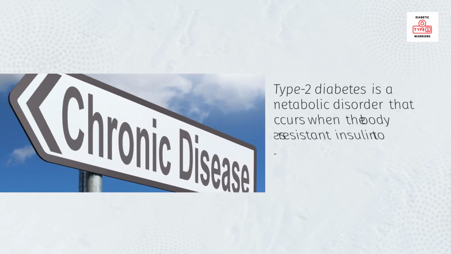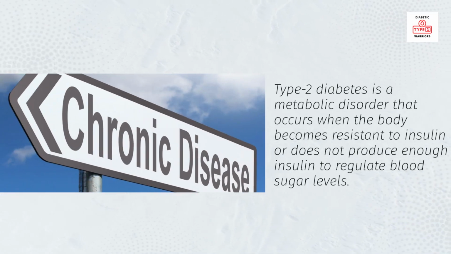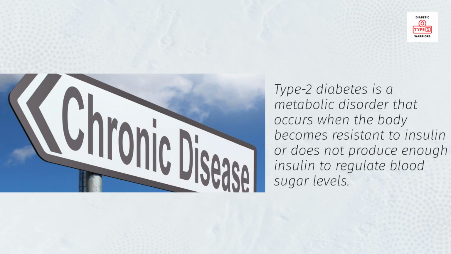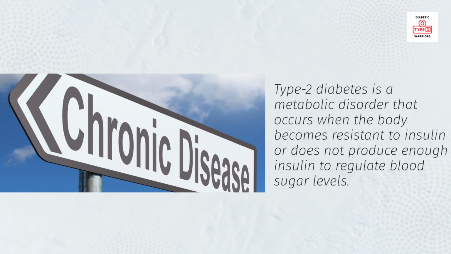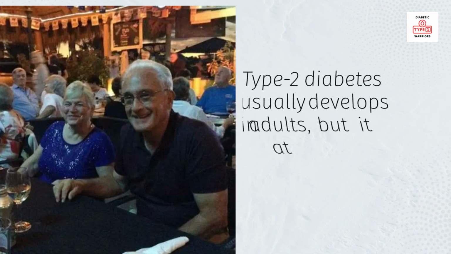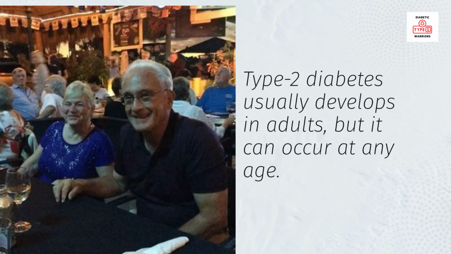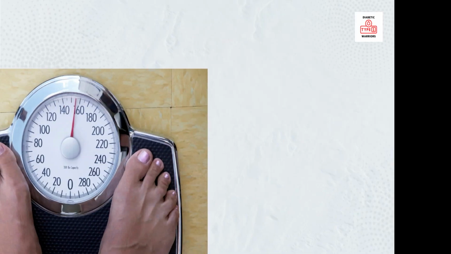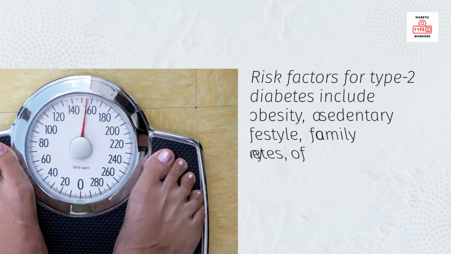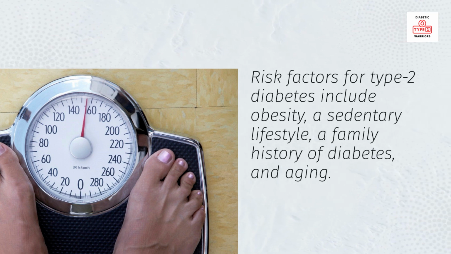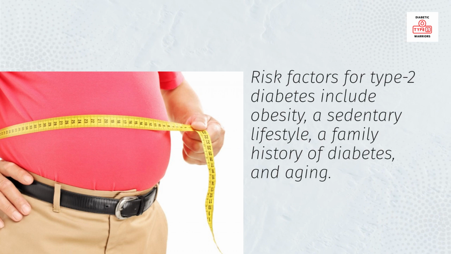Type 2 diabetes is a metabolic disorder that occurs when the body becomes resistant to insulin or does not produce enough insulin to regulate blood sugar levels. Type 2 diabetes usually develops in adults, but it can occur at any age. Risk factors for type 2 diabetes include obesity, a sedentary lifestyle, a family history of diabetes, and aging.